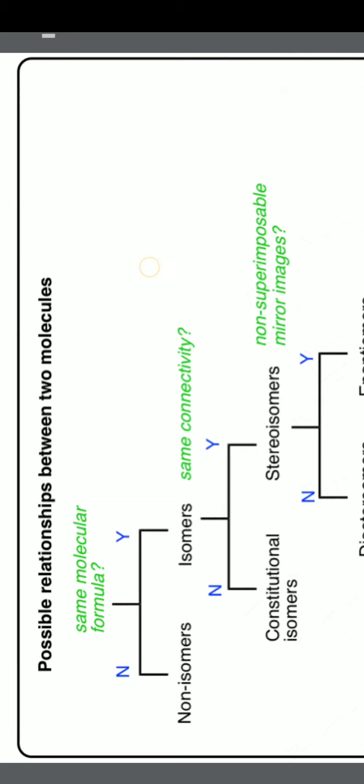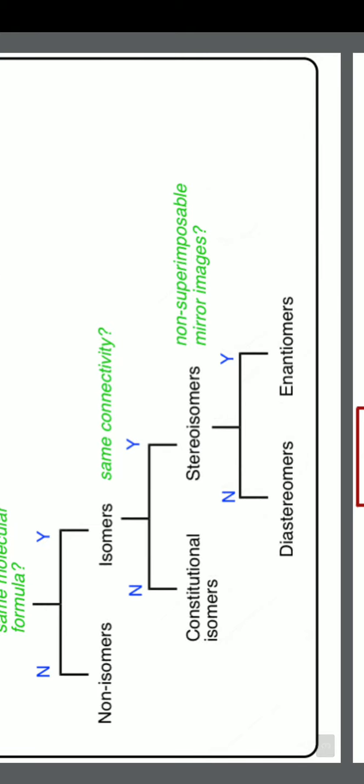That means if the number of carbons or hydrogens or oxygens or nitrogens, sulfurs, whatever the atoms, differ between two molecules, then they do not come under this category of isomerism. So it is mandatory, a must, to have the same molecular formula. If the molecular formula is the same, then they are called isomers.